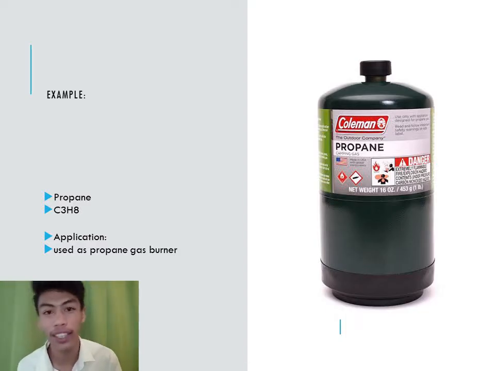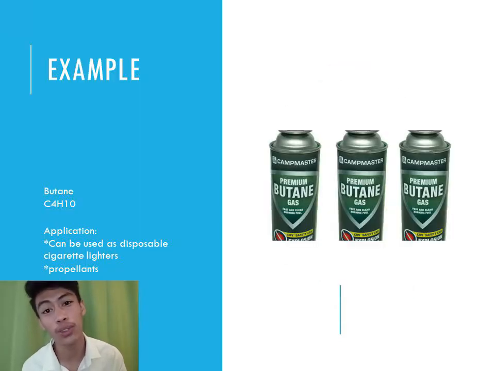Examples of alkanes. So I have one, maybe two. First is propane. So what is the chemical formula for propane? It's C3H8, and my number two example is butane. Its chemical formula is C4H10.